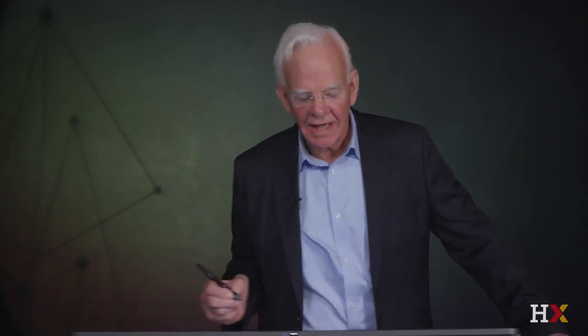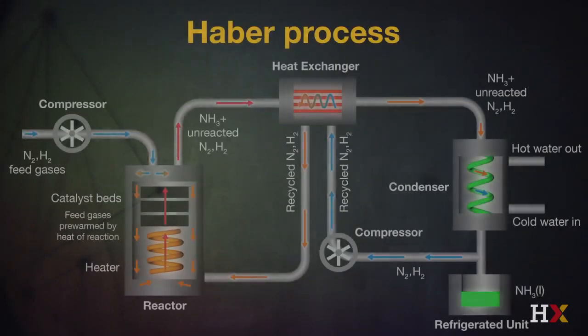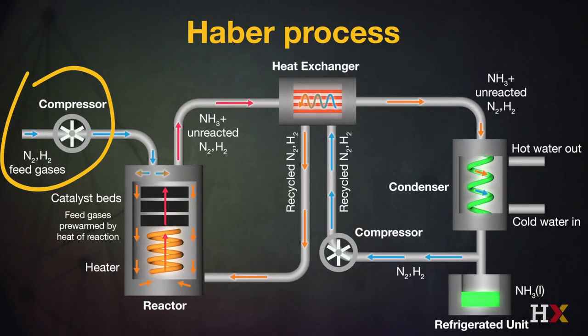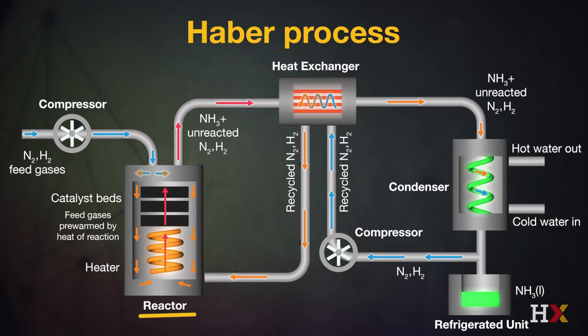So let's take a quick look at how this works. We start with hydrogen and nitrogen in the gas phase. We feed that into a compressor to increase the pressure. That high pressure hydrogen-nitrogen mixture goes into a reaction chamber. But that reaction chamber increases the temperature, and it also provides a catalyst, typically an iron-based catalyst, in that reaction chamber. So out of the reaction chamber comes our desired product, ammonia, in the gas phase, along with a mixture of hydrogen and nitrogen.